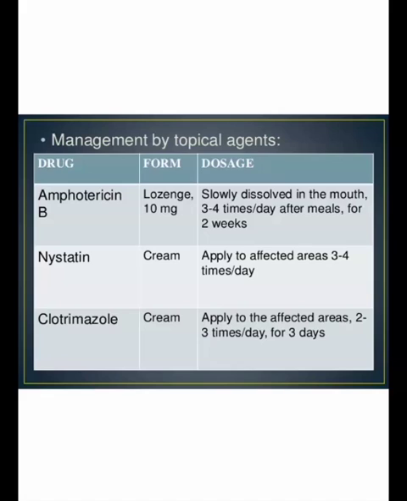As a treatment, we can use amphotericin B, that is an antifungal agent, then nystatin ointment and clotrimazole ointment. The amphotericin B is slowly dissolved in the mouth 3 to 4 times a day after meals for 2 weeks. Nystatin is applied topically 3 to 4 times a day. Then clotrimazole we give 2 to 3 times a day.